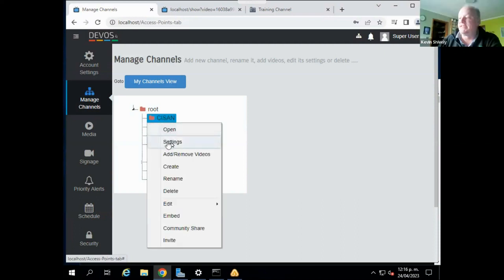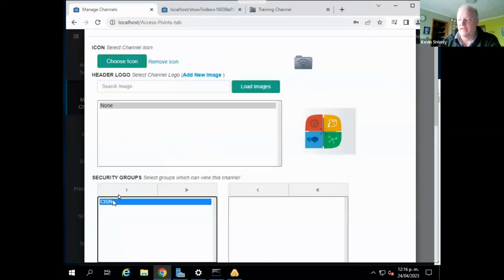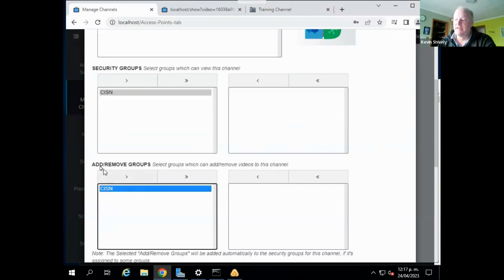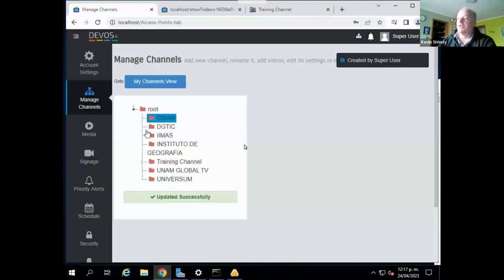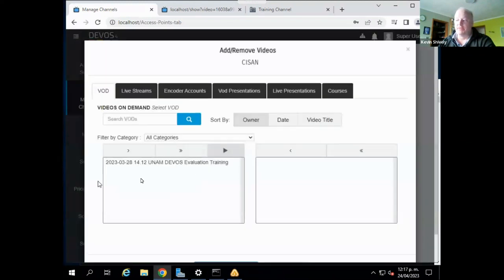CISAN, if I go into the settings, now you'll see this group that I just created. This setting is only allow people in this group to view, just to view as a viewer. But this second one is add and remove groups. So I can add this group. Now, once I save it, when you log into your account, you can come here and say add and remove videos, and you'll be able to add videos to this channel.